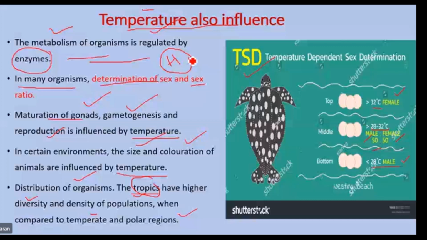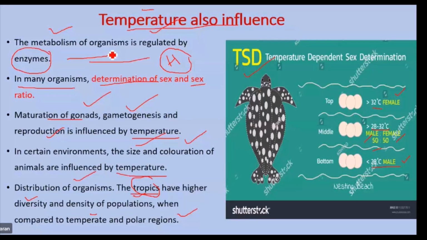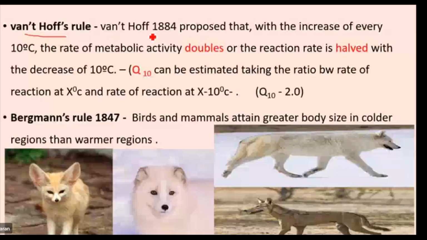Any doubts in this? So ultimately, temperature plays a very important role in determining the various physiological, biological, and functional aspects of many organisms. Okay. So according to that, some other rules are there. Van 't Hoff rule. Okay. Van 't Hoff in the year 1884 proposed a rule. Such a rule is called the Van 't Hoff rule.